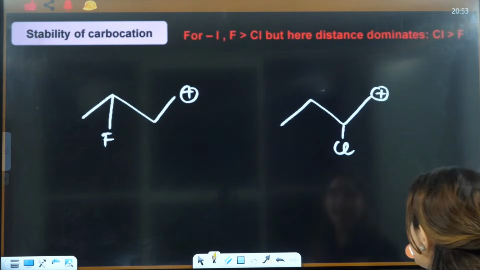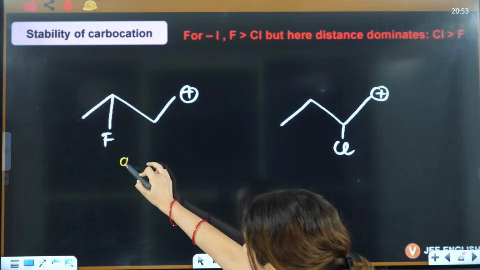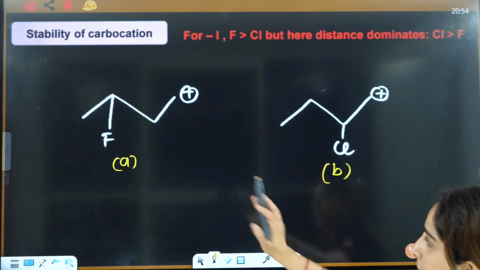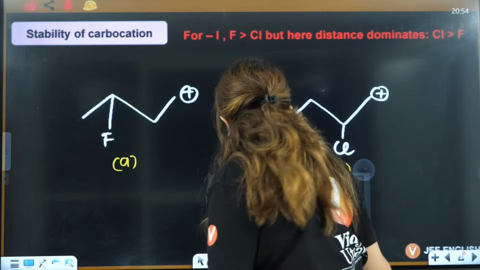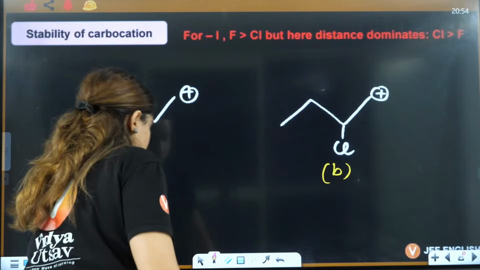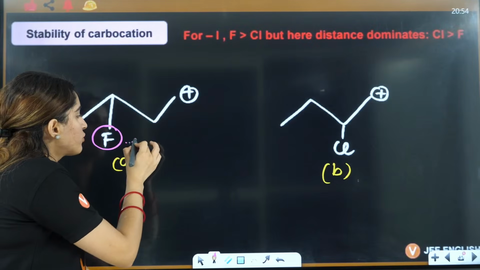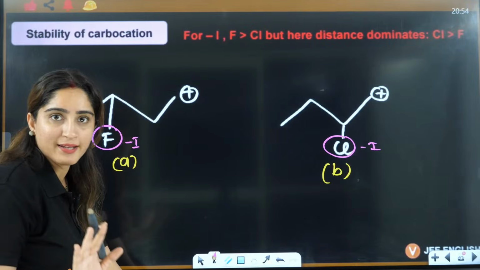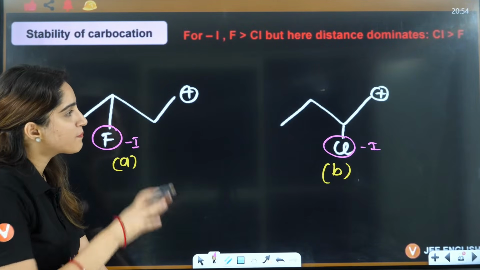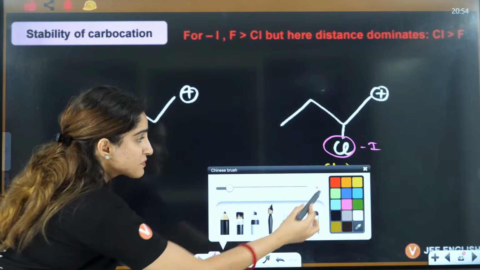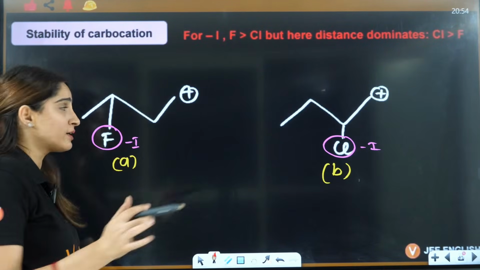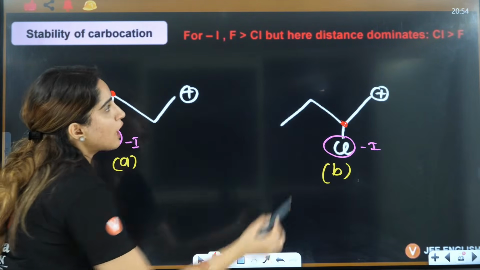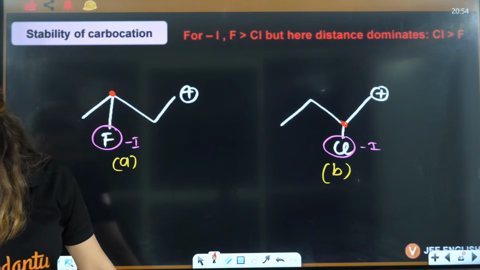Isn't it the correct answer? Yes. Now let's see this one. This one is very interesting, guys. I have given you the hint there. Minus I effect is shown by both of them, this one also and this one also. But if you see, the distance varies, and the inductive effect is dependent upon the distance. This is at more distance, this is at less distance. So now you have to see which will dominate here.